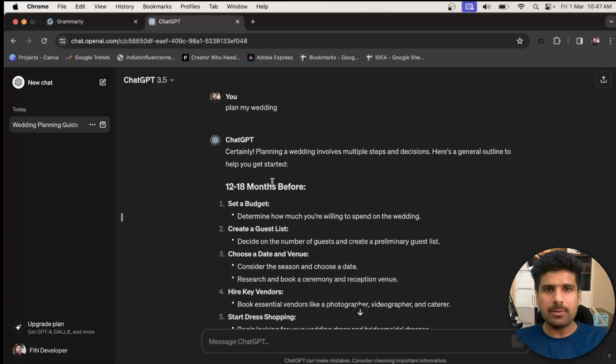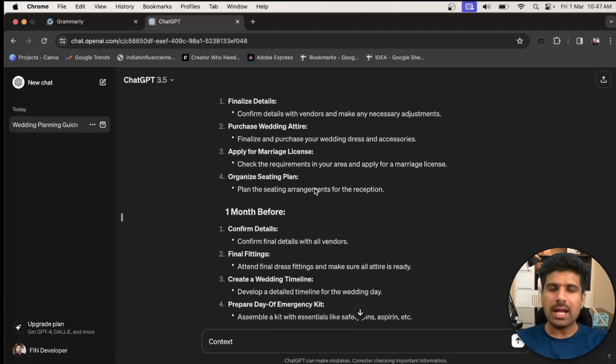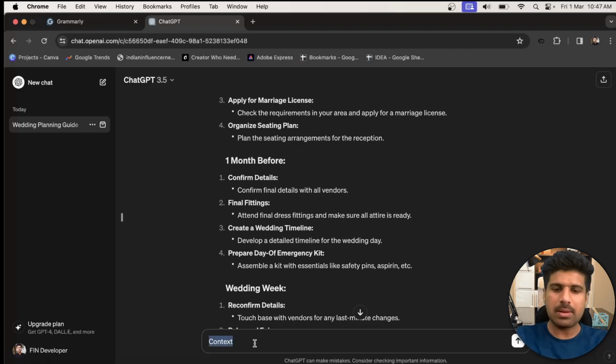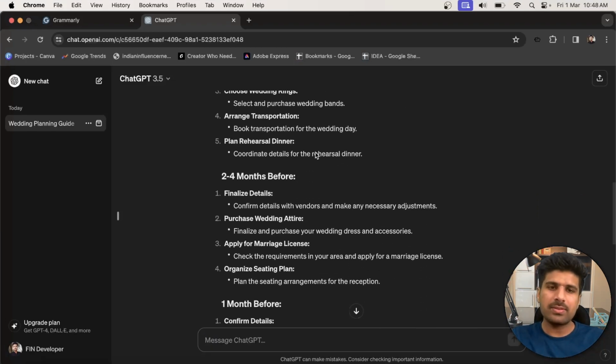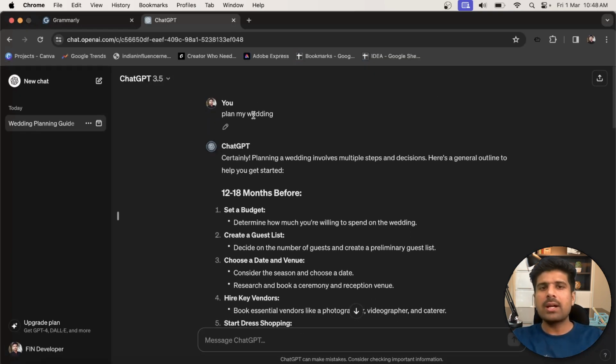So the first element of writing a prompt is context. Now what is context? Basically, assigning a role to this AI. Here you can see a more generic kind of answer, what an average person does for their wedding. Now if we want any kind of specialization, more accuracy, more personalization, then we need to put in all the elements which we discussed: context, instructions, example, input data, and output formatter or indicator. All these elements combined result in a proper prompt.